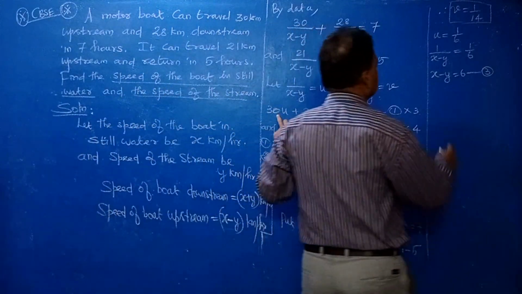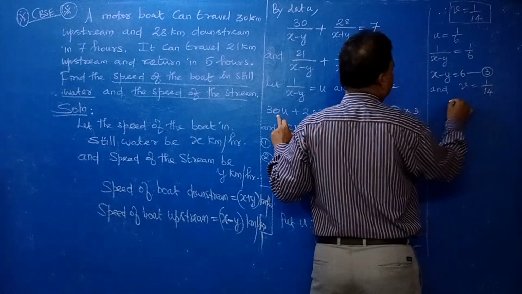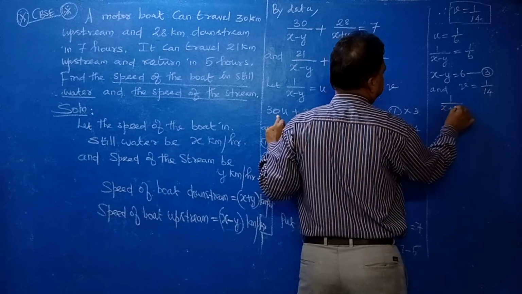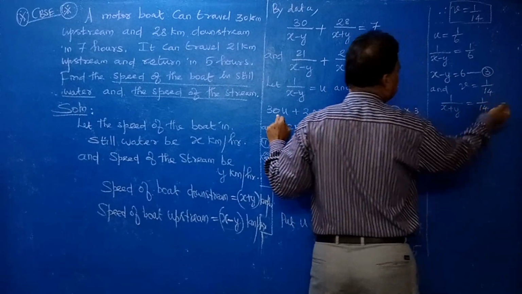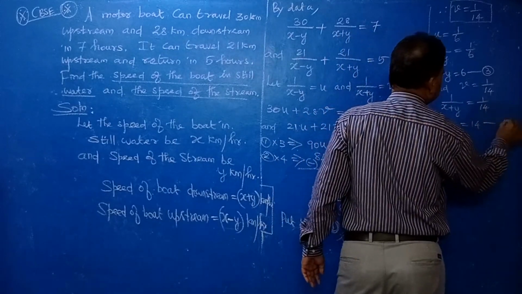Now v equal to how much? 1 by 14. Therefore v is 1 by x plus y, that is equal to 1 by 14. So reciprocal you do, x plus y equal to 14. That is equation number 4.